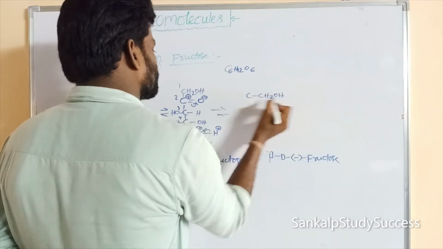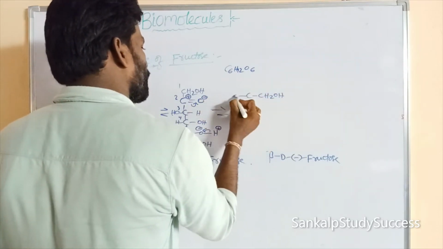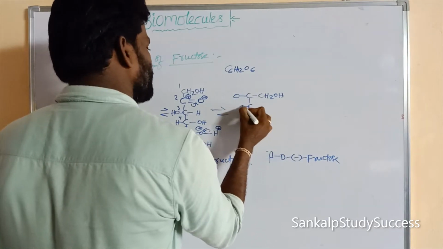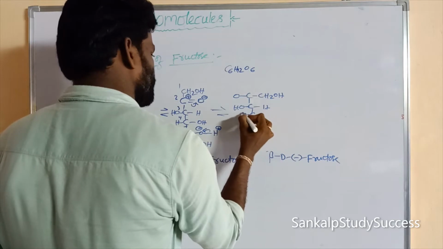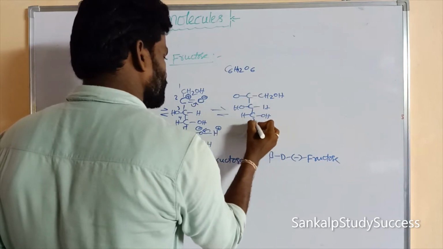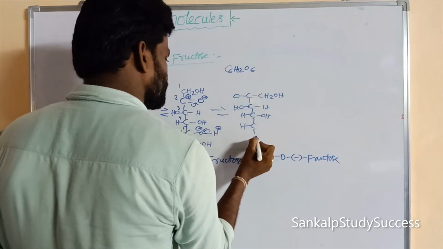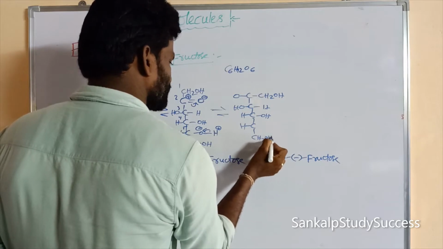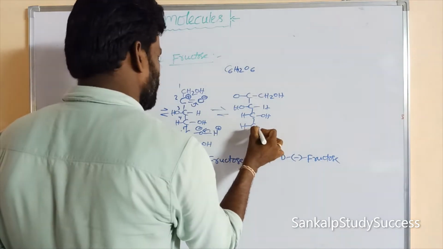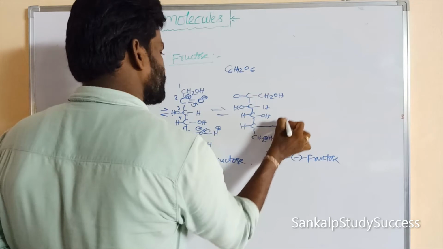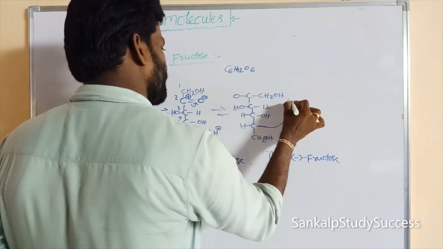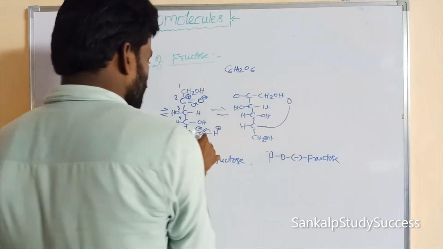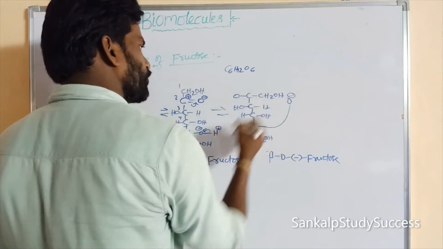CH2OH, right? O and C, remaining carbons can be written first: CH, OH, CH2OH, and this is O and this is O, this is O minus.